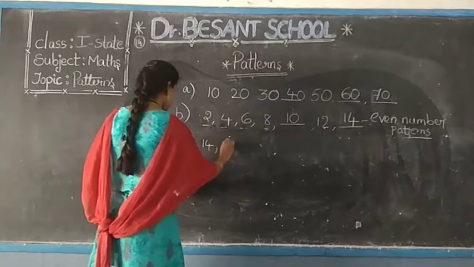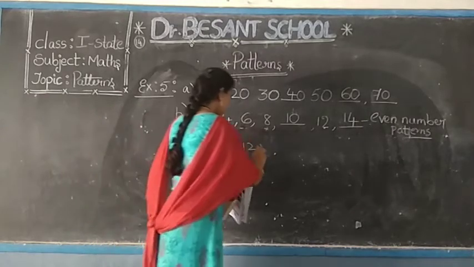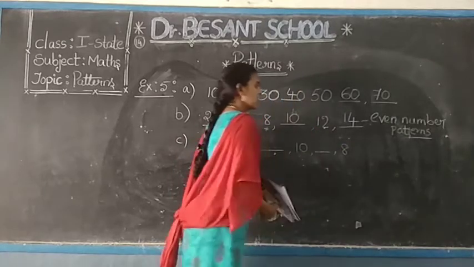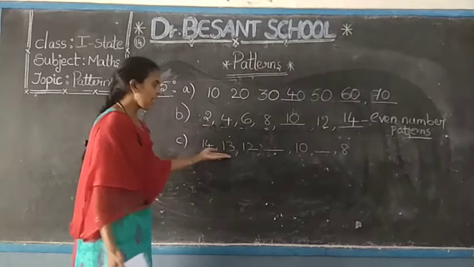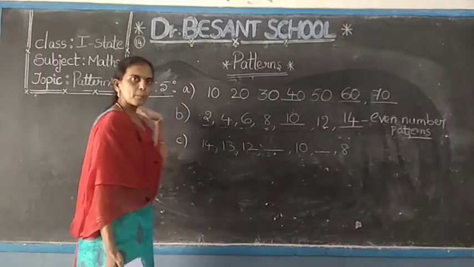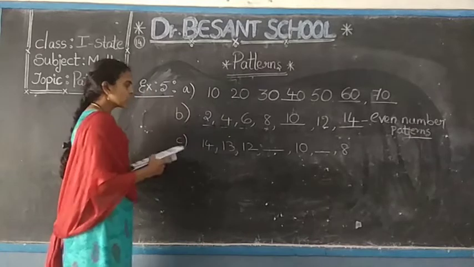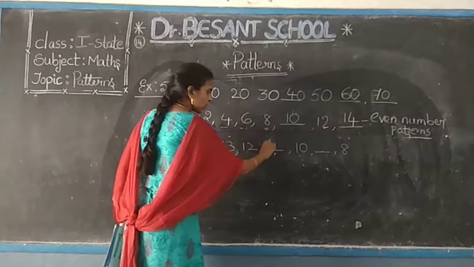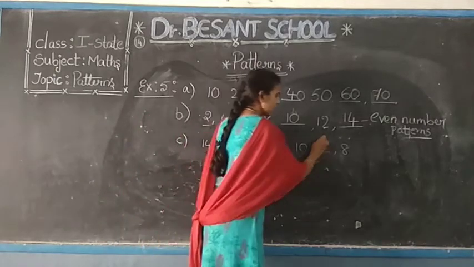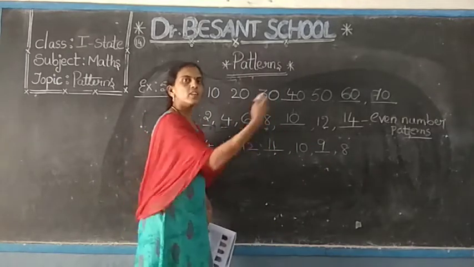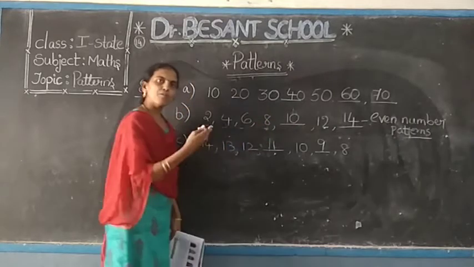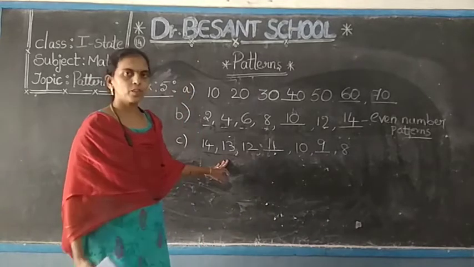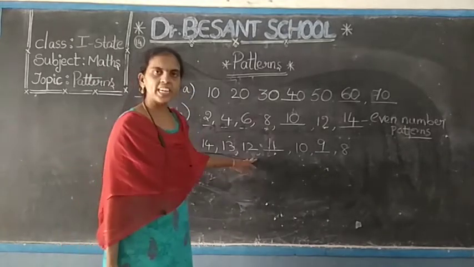14, 13, 12, blank, 10, blank, 8. If you see the numbers, these numbers are written backwards. See here, 14, 13, 12. What is the next number going to be? 11, 10, 9, 8, 7, 6, 5, 4, 3, 2, 1, like that. The numbers are given so. These are decreasing patterns.